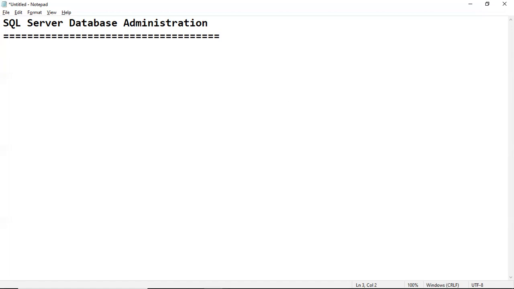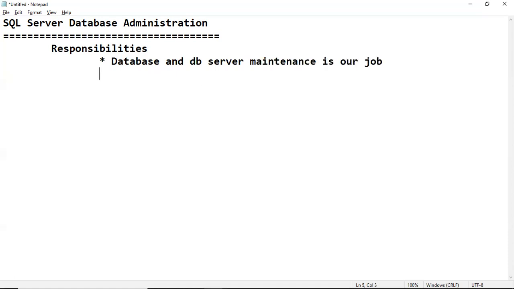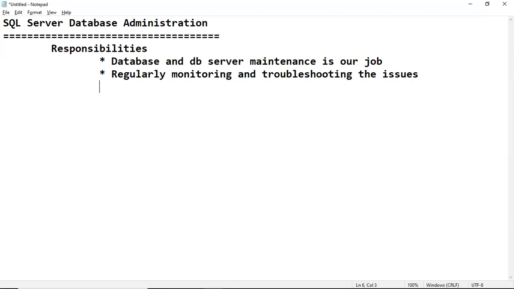Check here, our responsibilities are there. Database and database server maintenance is our job as a database admin. As part of it, regularly we are working with monitoring and troubleshooting the issues.